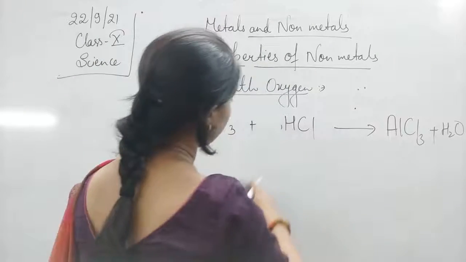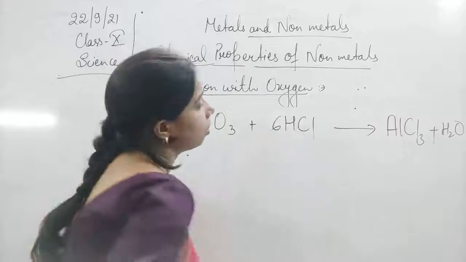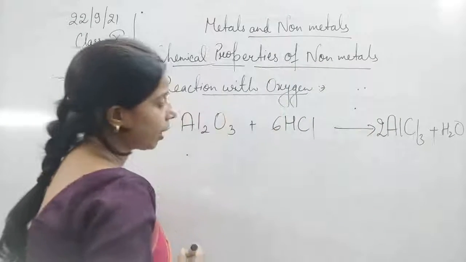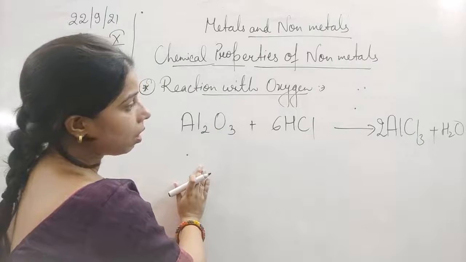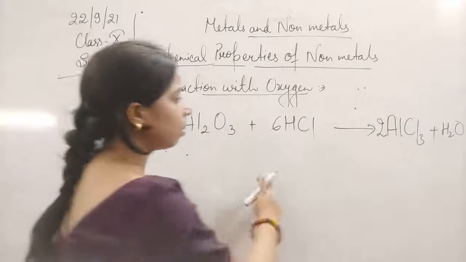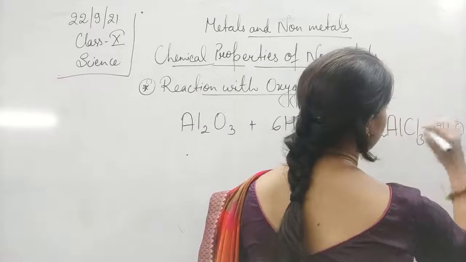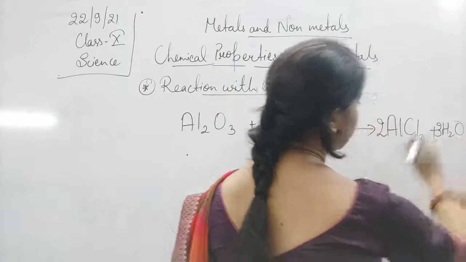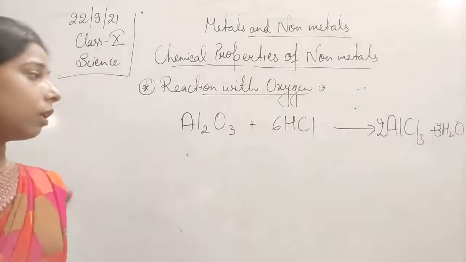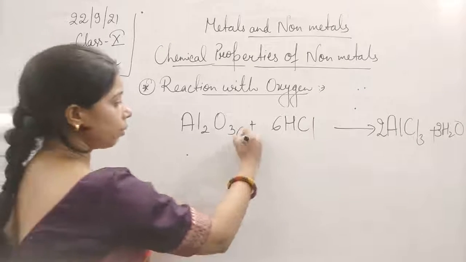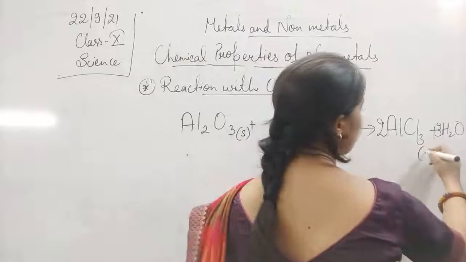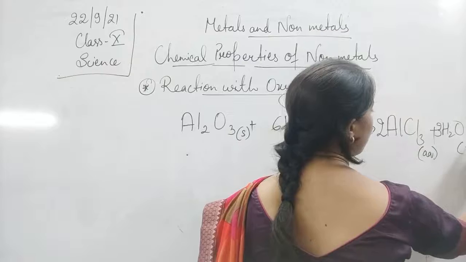So it will be 6 HCl, 2 Al. Aluminium is balanced. Chlorine is also balanced. Hydrogen is 6 here and here it is 2, so 3 into 6. Hydrogen is also balanced, and oxygen is balanced. So you can see that when we make this aluminium oxide react with the acid, there is a formation of a salt and water.